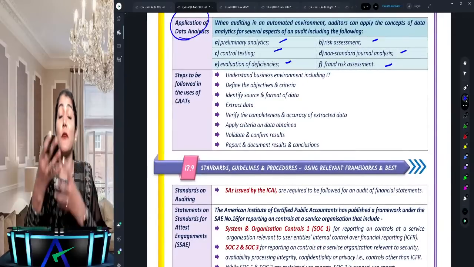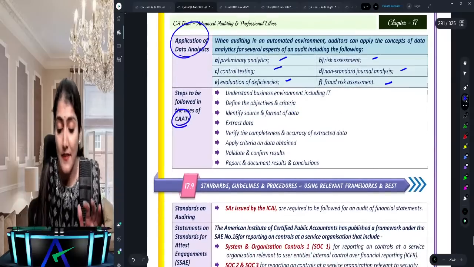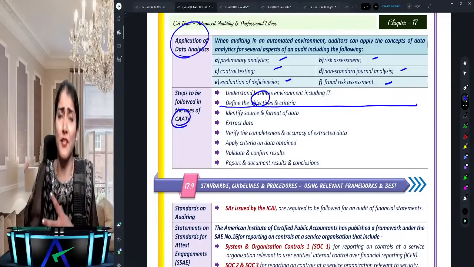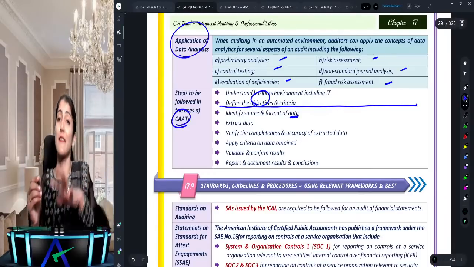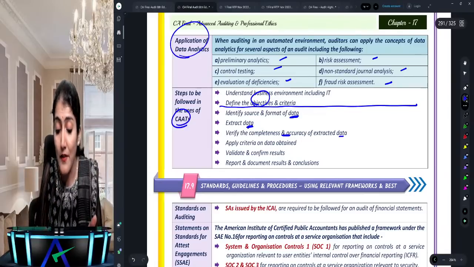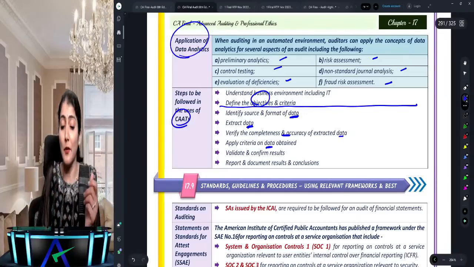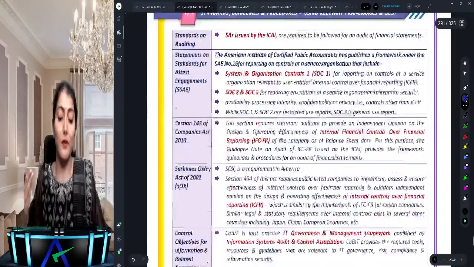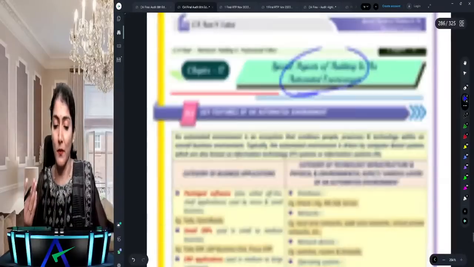And then what are the steps to be followed in the use of CATs, computer assisted audit techniques or data analytics? First you need to understand the environment and define the objective. Why are you doing this particular checking? Say you want to check depreciation. To check depreciation, what data will you require? Fixed assets data. So identify the data, then extract the data, check the completeness and accuracy of the data. Then you apply the formula, apply the criteria on the data, and then you get the result, and based on the result you reach your conclusion. So those are the steps to be followed in the use of CATs, and then you have some other international internal control frameworks given over there.